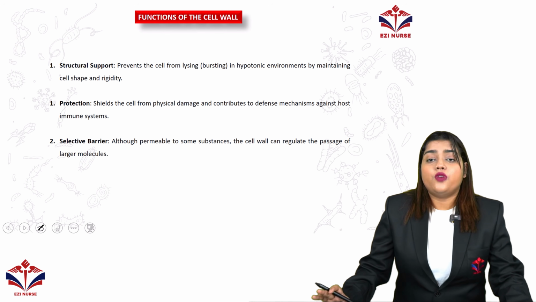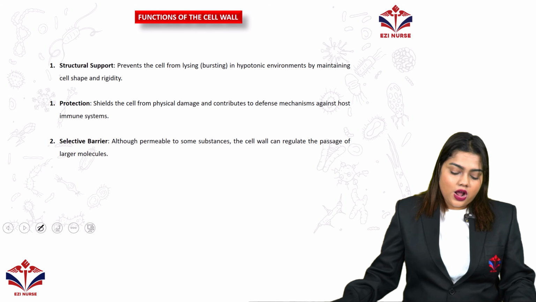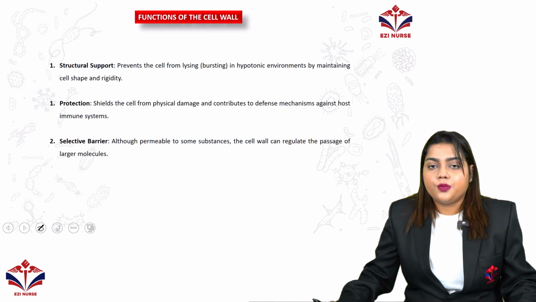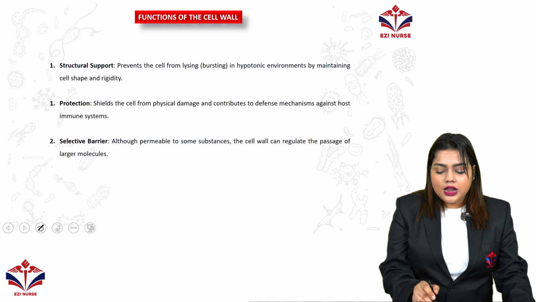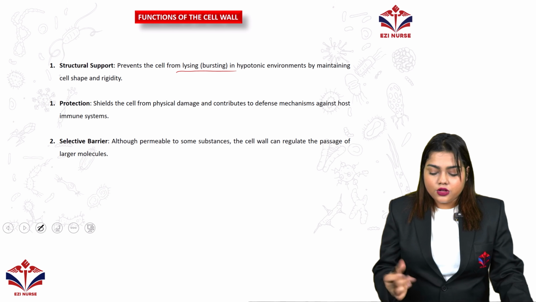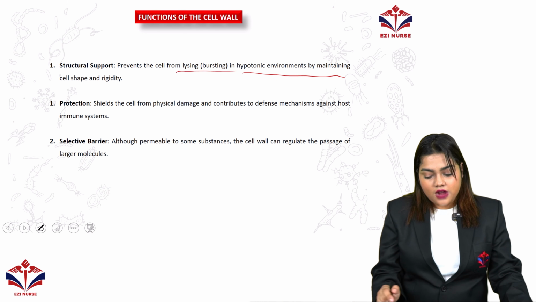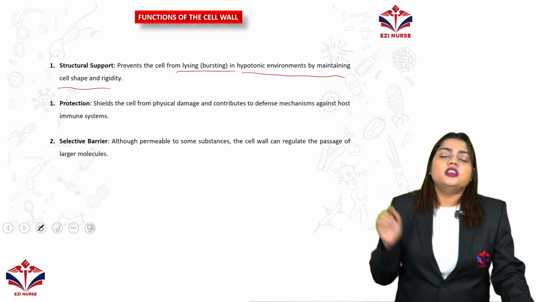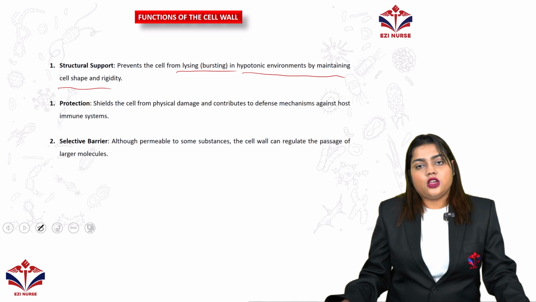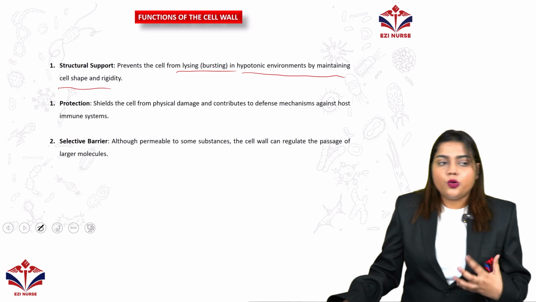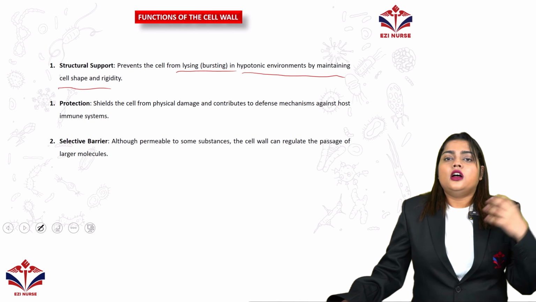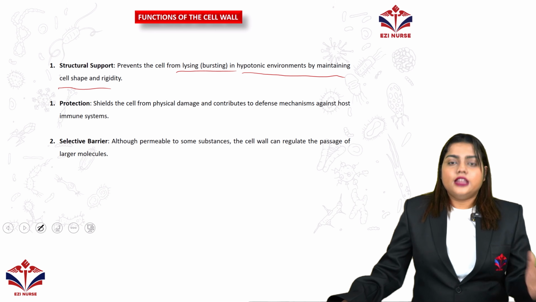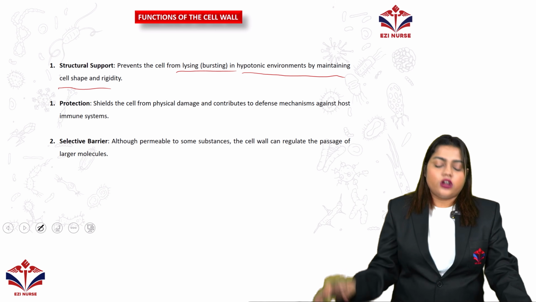Now, what is the function of the bacterial cell wall? As we know, it provides structural support. It prevents the cell from lysing or bursting in a hypotonic environment by maintaining the cell shape and rigidity, so cell damage will not happen.